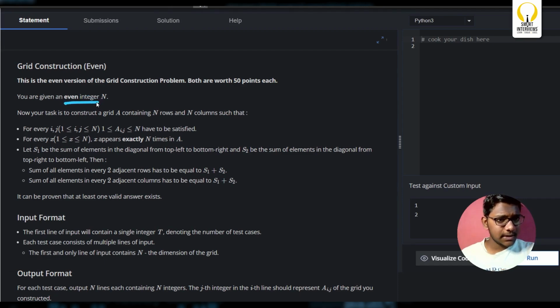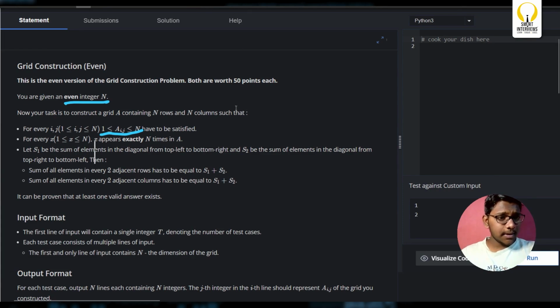Okay. Even integer n. Next, your task is to construct a grid A containing n rows and n columns, an n by n matrix, such that every element in the matrix should be in the range 1 to n, and again, each exactly n times in A. So we have to construct a matrix of dimension n cross n, and every element should range between 1 to n, and every element should appear exactly n times in the matrix.